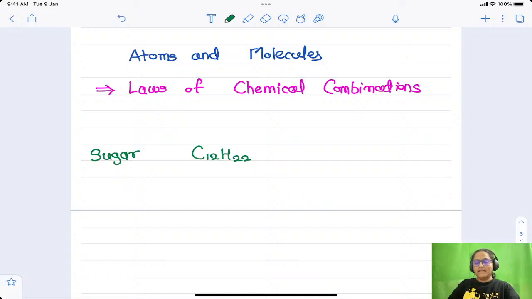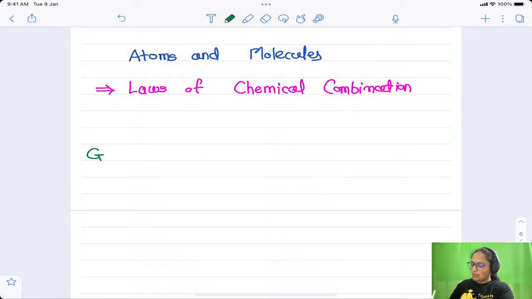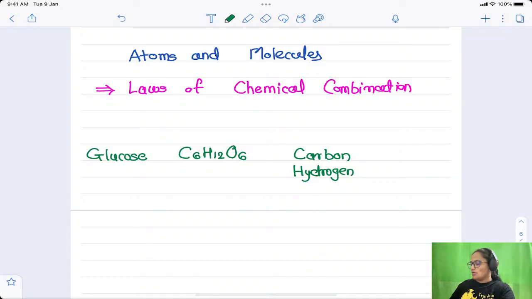Instead of cane sugar I will take a different example, and that is glucose. Glucose is the simplest form of carbohydrate we know, which is present in Glucon-D and other energy drinks. Its formula is C6H12O6. Now this is made up of three types of atoms: C for carbon, H for hydrogen, and O for oxygen. That means this is made up of these three atoms, carbon, hydrogen and oxygen.